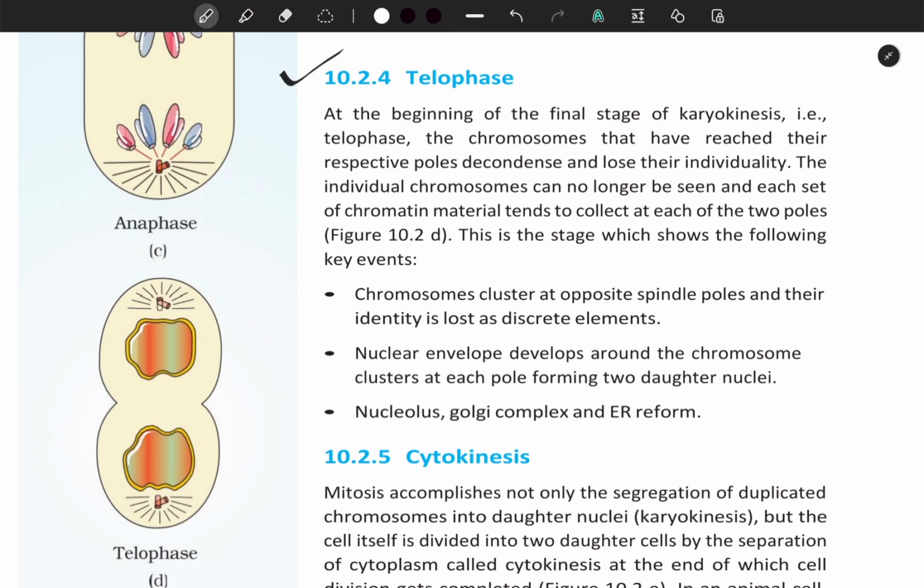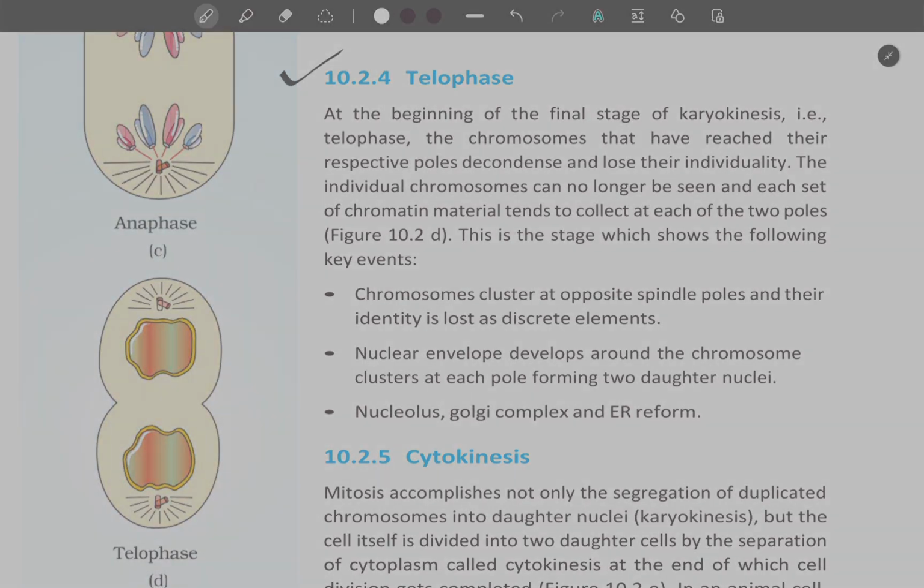This is the stage which shows the following key events. Chromosomes cluster at the opposite spindle poles and their identity is lost as discrete elements. Nuclear envelope develops around the chromosome cluster at each pole, forming two daughter nuclei. Nucleus, Golgi complex and ER reform.